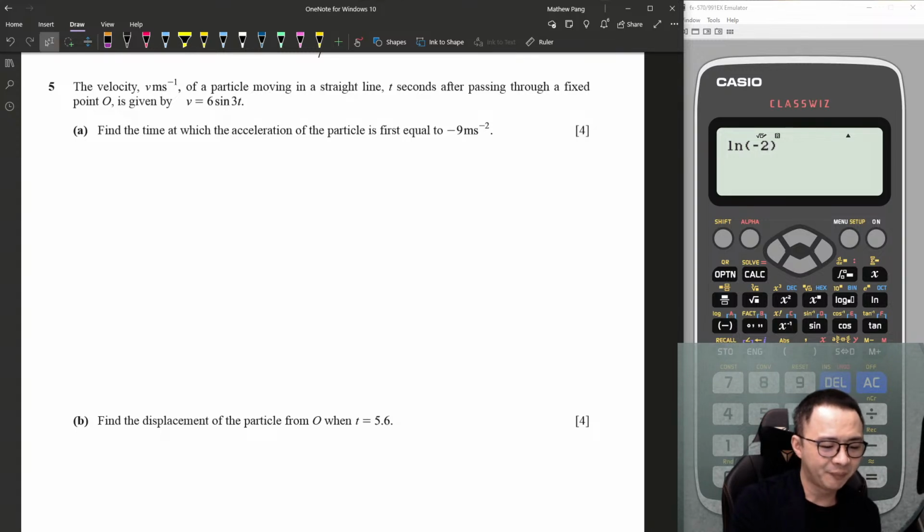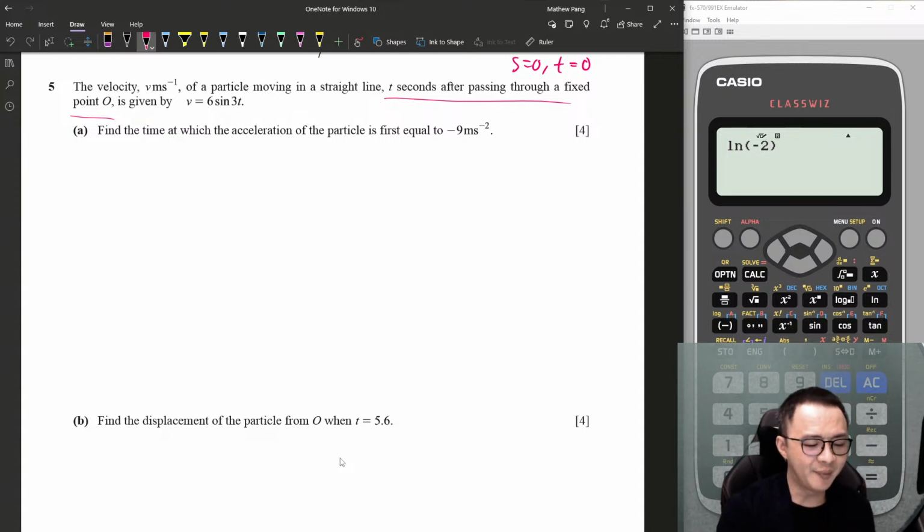Alright, so we have the velocity of a particle moving in a straight line t seconds after passing through fixed point O. This sentence tells us s equals 0 when t equals 0. Okay, so we have a v equation.